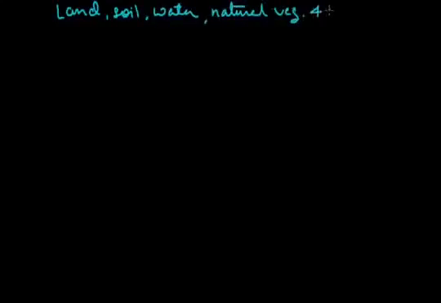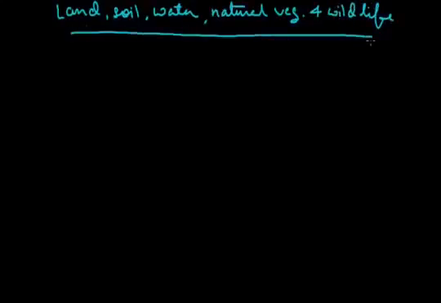Okay students, let us come to the next part of the chapter: land, soil, water, natural vegetation and wildlife. In the last part, which is the fourth module of this chapter, we did water: what the water resources are, its utilization and distribution of water. And in the last we did the water cycle. So let us continue our water part